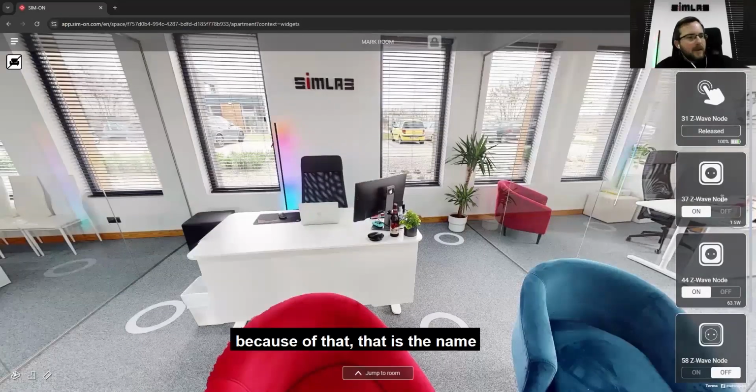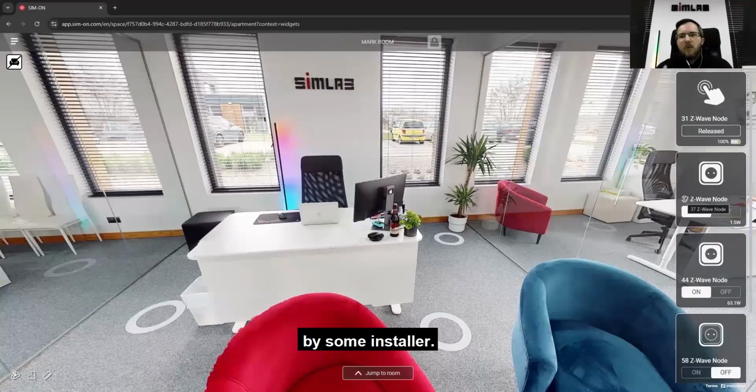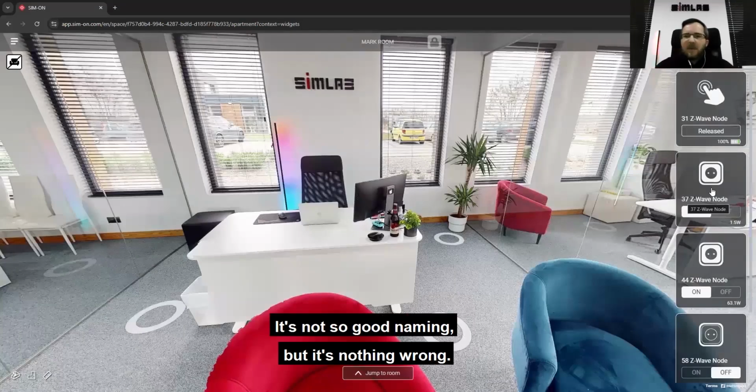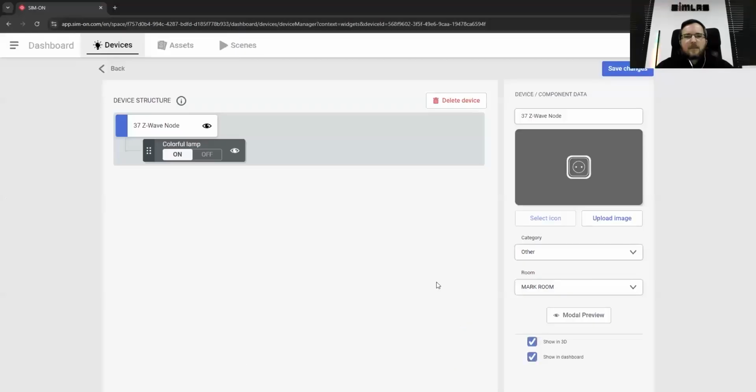That is the name that is prepared in the IoT provider. From the IoT provider, the names are set up by some installer. Our installer named it like that. It's not so good naming, but it's nothing wrong. I can click it and go to the device manager.